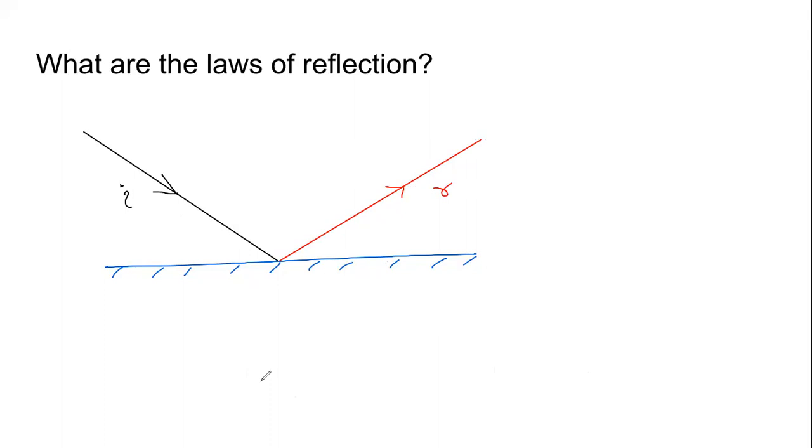What the law of reflection says is that there is a relationship between this incident ray and the reflected ray. What are those relationships? How are they related to each other? What is happening with them? That is what the laws of reflection tell us. To understand it in a much better way, now imagine a line that is perpendicular to the mirror at the point of incidence.